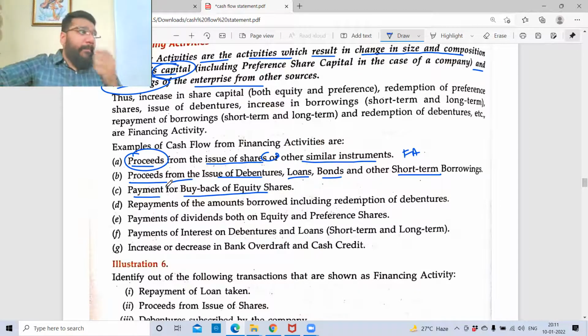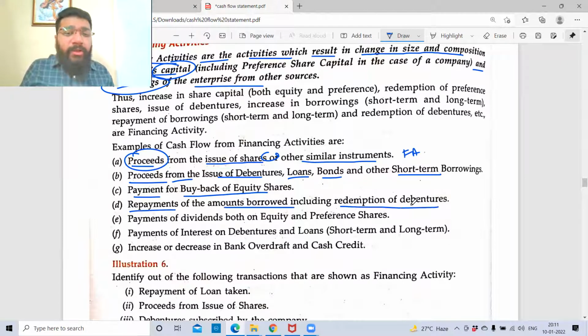When getting the money, inflow is financing activity. When I repay it back, also financing activity. This is cash inflow, that is cash outflow. Repayment of the amount that is borrowed, including redemption of debenture, is my cash outflow of the financing activity. Because when the original loan was a financing activity, then the repayment is also financing. Now,